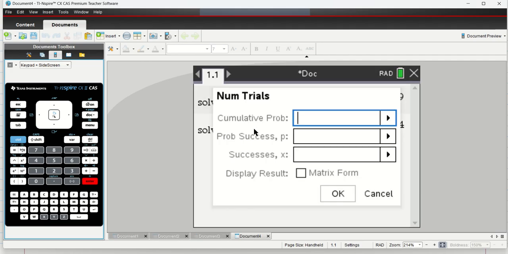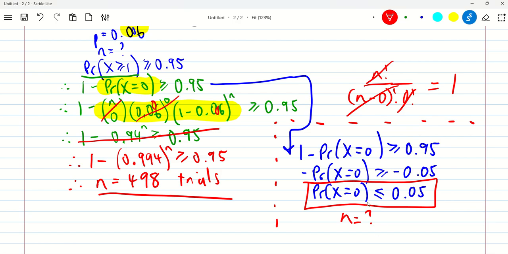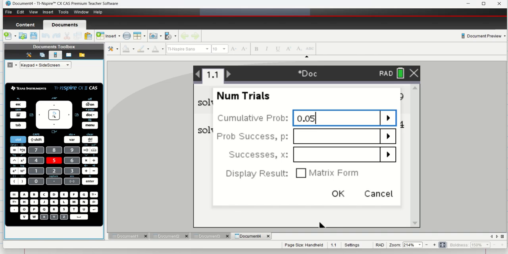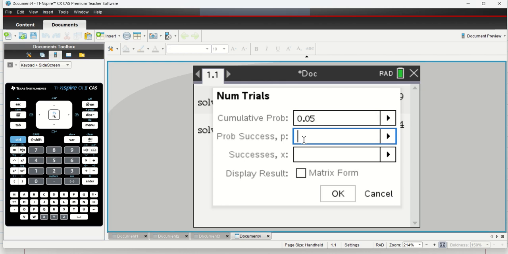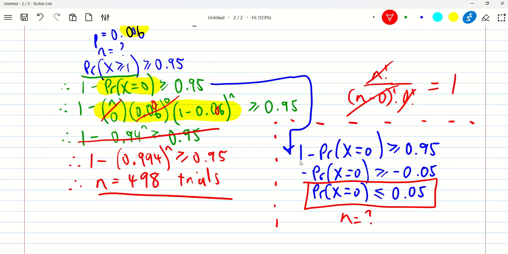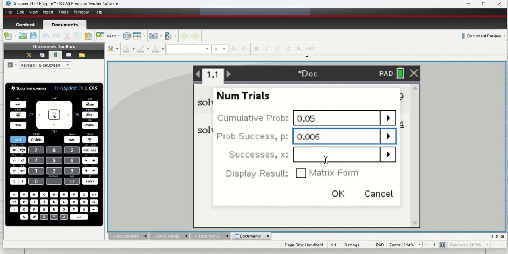So we want to do this one here, right? You see how it says number of trials, and this solves for you how many trials you need to do to get a certain probability. So here we want the cumulative probability to be 0.05 because our question said we want the probability to be less than that. Okay, so 0.05, and then we want our probability x equals 0. Looking at this, probability of success was, don't get this wrong this time, Greg, 0.006. Yep, that's right. 0.006 probability of success.